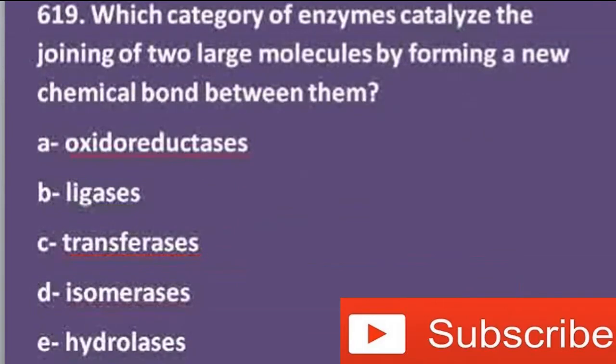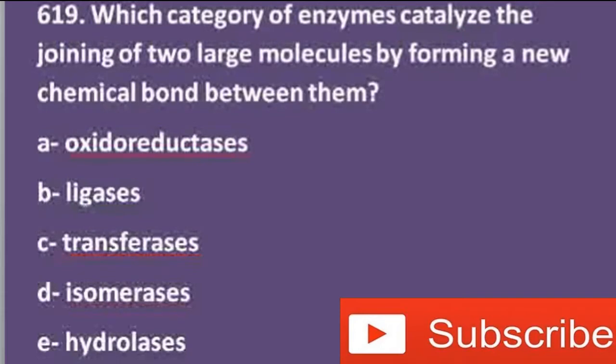Okay, the next MCQ: which category of enzymes catalyze the joining of two large molecules by forming a new chemical bond between them? So options are oxidoreductases, ligases, transferases, isomerases and hydrolases.